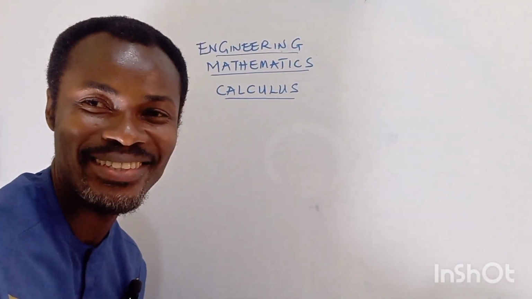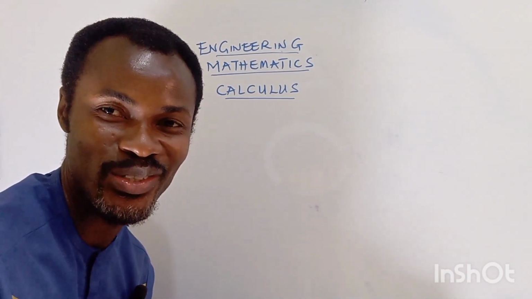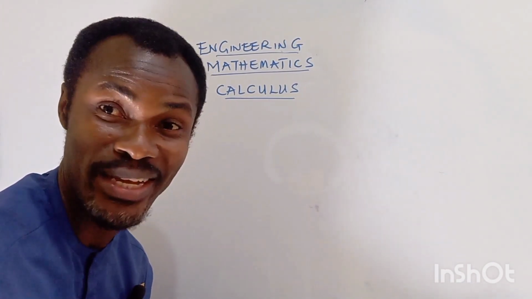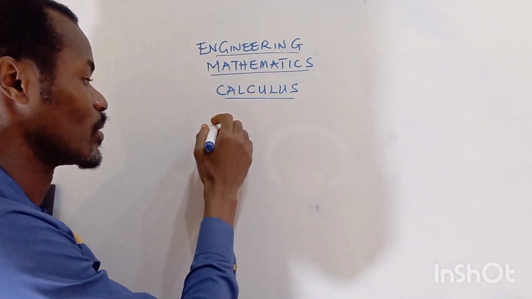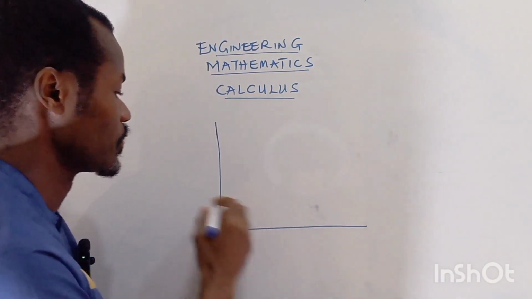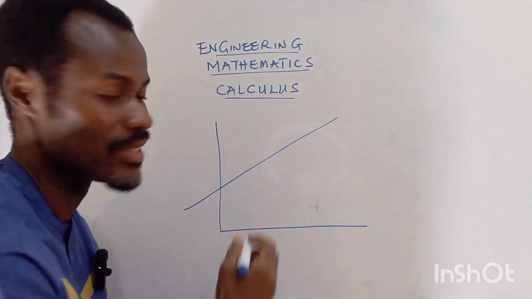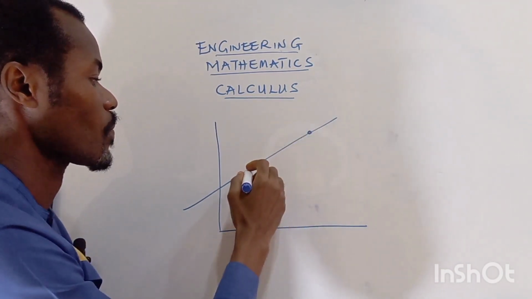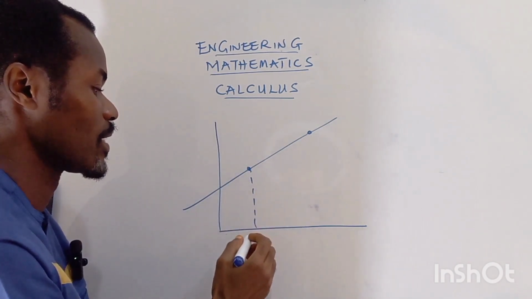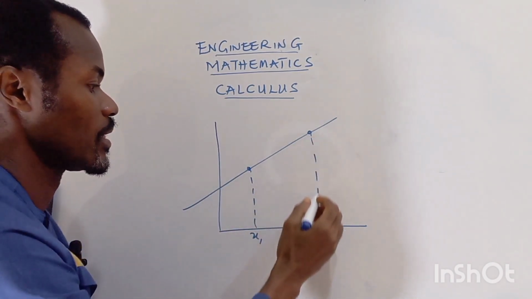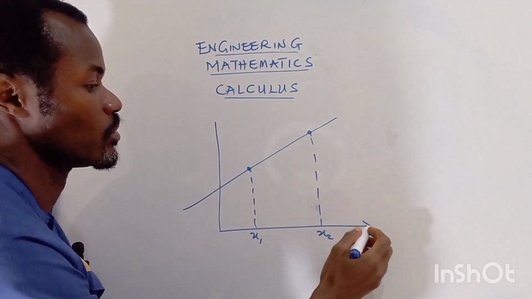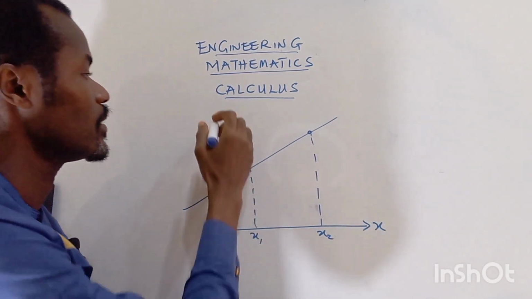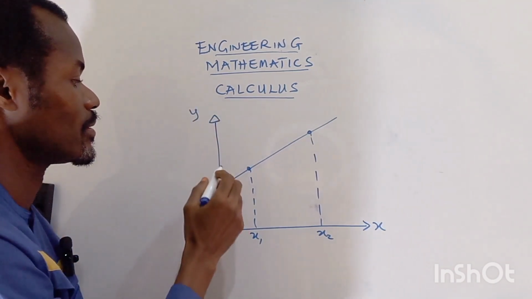Now, just to summarize the introduction to calculus for all that we have done, we have come to realize that if we have a straight line graph, and we have 2 points, and we have this point as x1 and this point as x2 on our x-axis, and this is our y-axis.